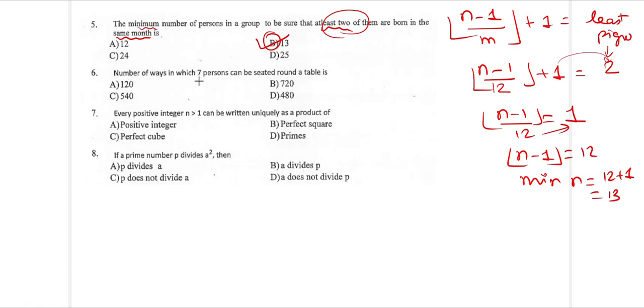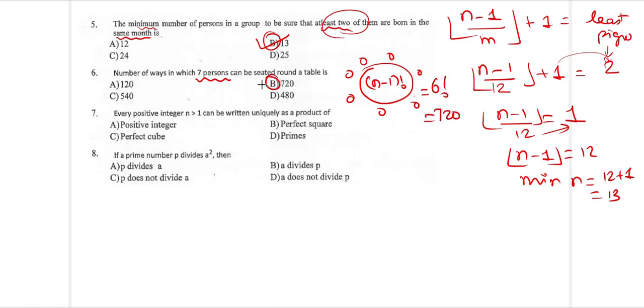The number of ways in which 7 persons can be seated around a round table. Round table, 1, 2, 3, 4, 5, 6, 7 persons have to be seated. Unlike the necklace case, where clockwise and anti-clockwise are treated the same, in a table seating clockwise and anti-clockwise will not be the same. So it is exactly n minus 1 factorial. There will be no division by 2. Division by 2 is taken only if there is no distinction between clockwise and anti-clockwise. So this gives n minus 1, so 6 factorial ways. 6 factorial is 720 ways. So the answer is B, which is 720.